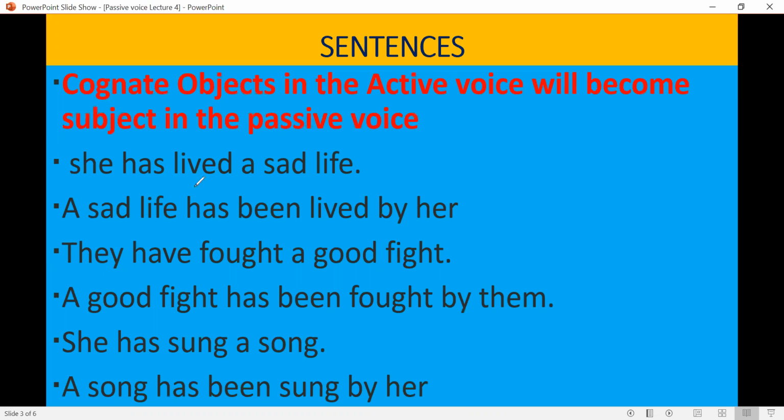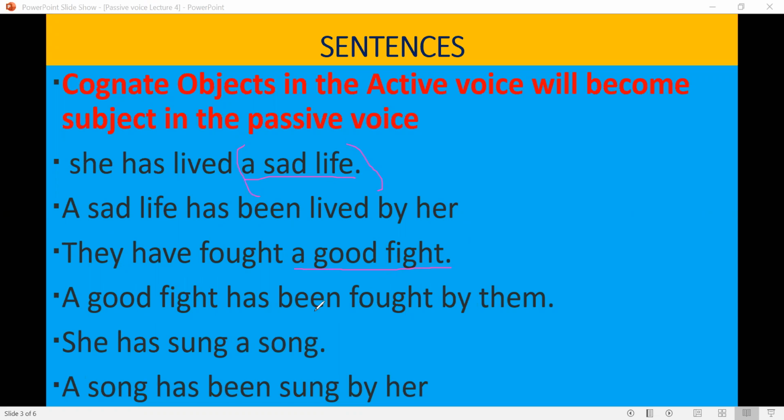He has lived a sad life. This is a cognate object, so this object will become the subject in the passive voice. A sad life has been lived by him. They have fought a good fight. A good fight is a cognate object. It will be converted into the subject in the passive voice.